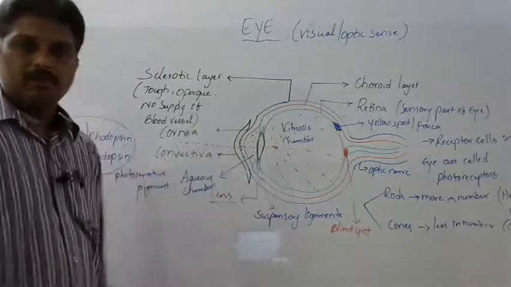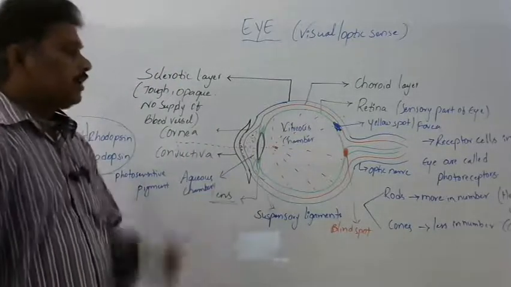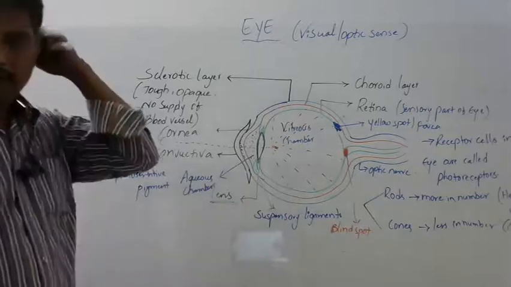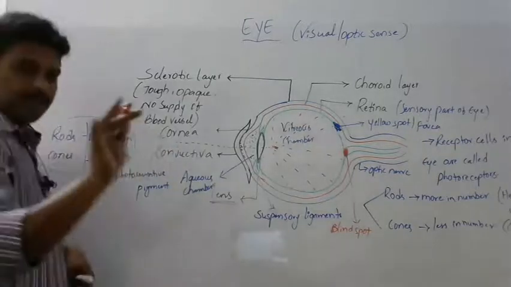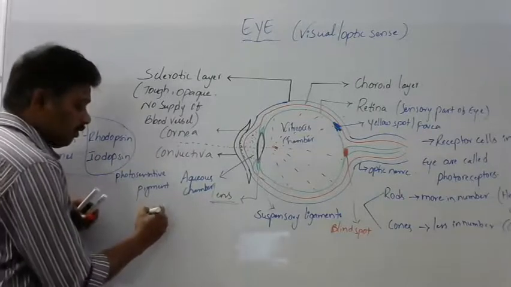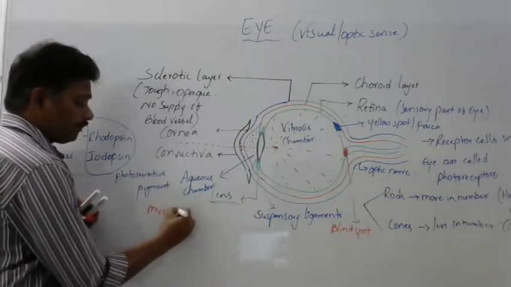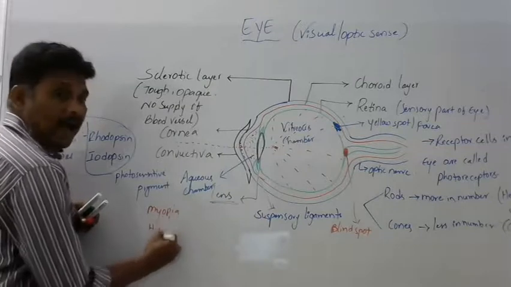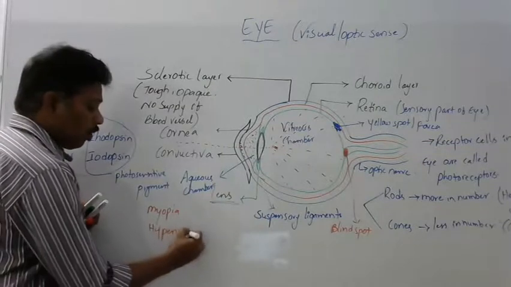Simple, very simple. This is about the structure and function of the eye. Now, the major defects of the eye. One is myopia. The second one is hypermetropia.